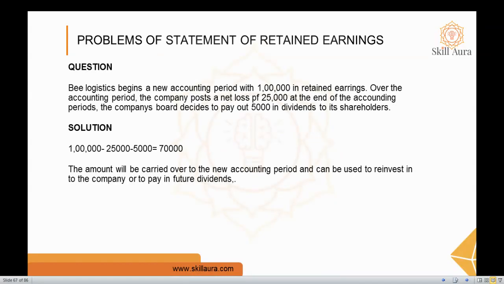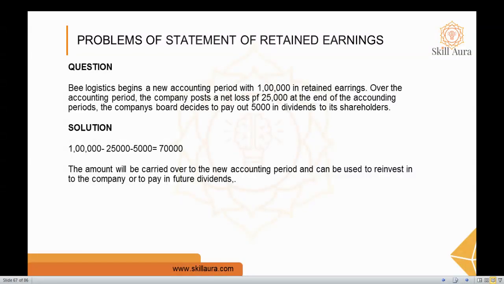The question is, B Logistic begins a new accounting period with 1 lakh in retained earnings. Over the accounting period, the company posts a net loss. Here, the net loss is 25,000.